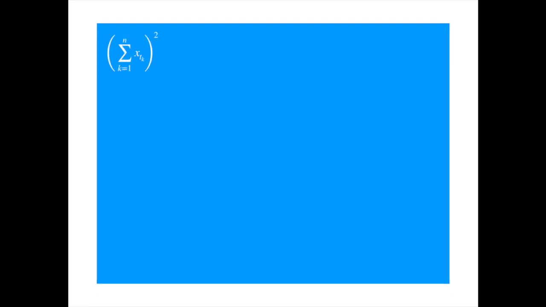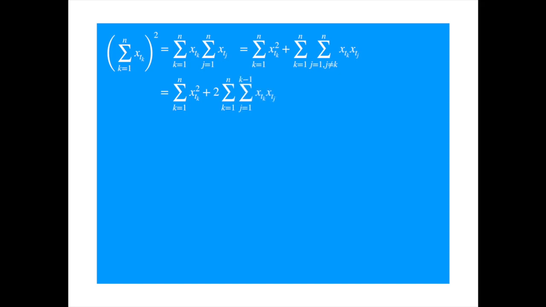To lighten the notation, let's represent the term inside the summation by x. Just like x squared, we can write it as a product. We can split out the terms with the matching indices to get. And as the cross terms are symmetric, for example, x1 times x2 is the same thing as x2 times x1, we can write it as follows.